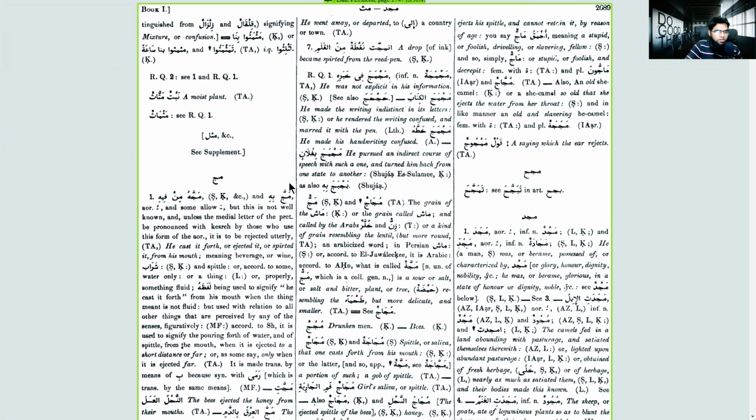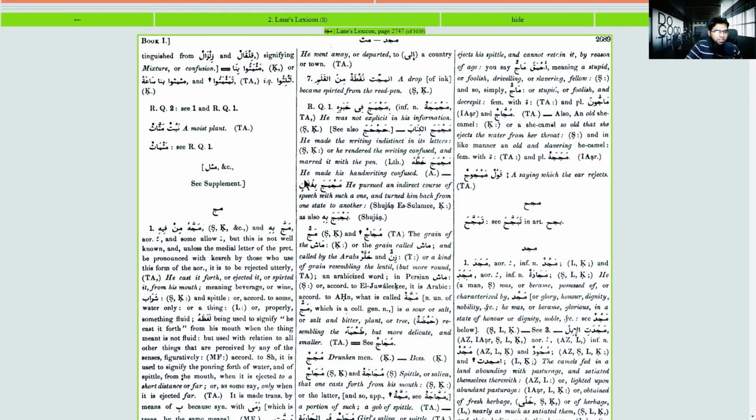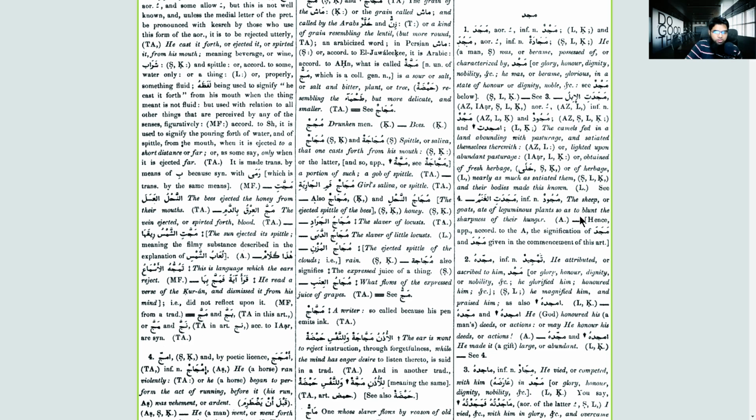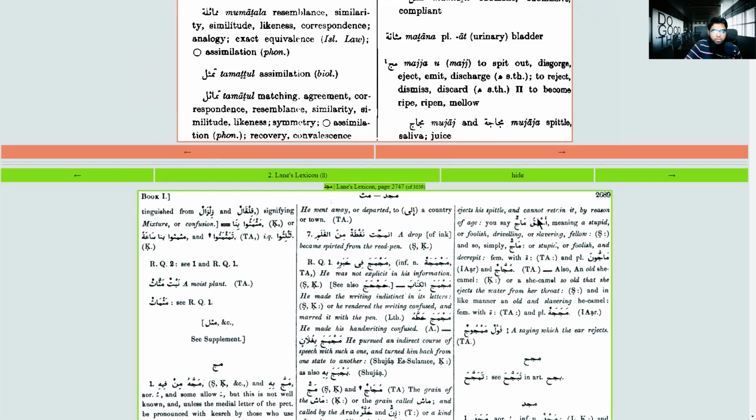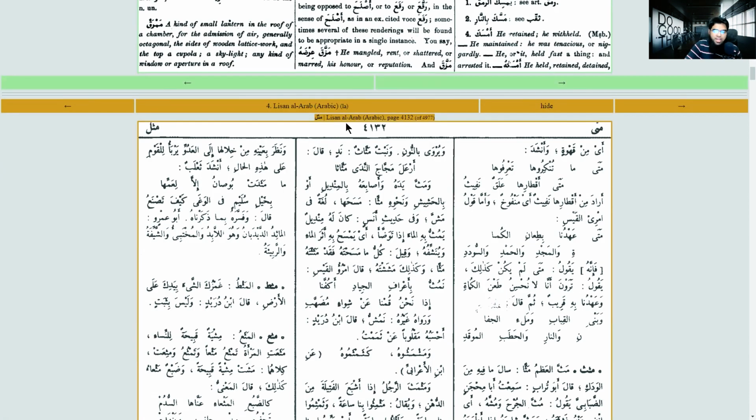There's Lane's Lexicon also. It has some other rules. He uses SK and LK. I don't really use Lane's Lexicon, but you can learn by reading the introduction and then find the meaning of it. Then we have Lisanul Arab. Lisanul Arab, of course, how can you miss it? If you know a little bit of Arabic and you understand and you want to increase your vocabulary, this is so good.